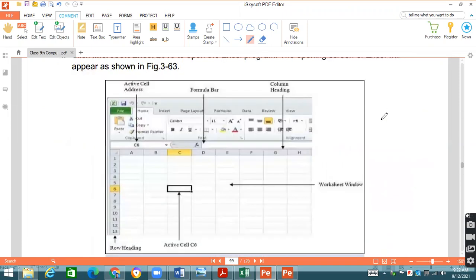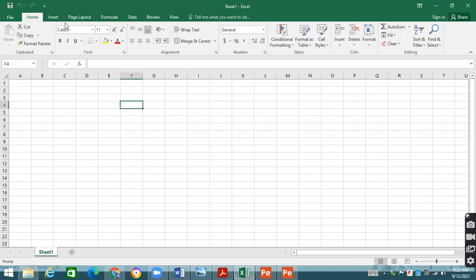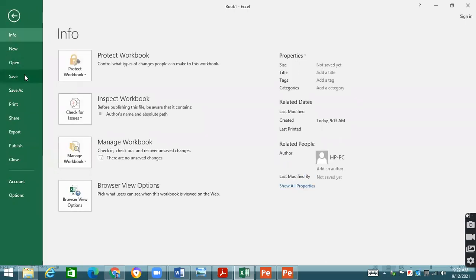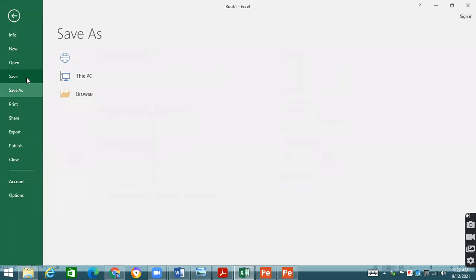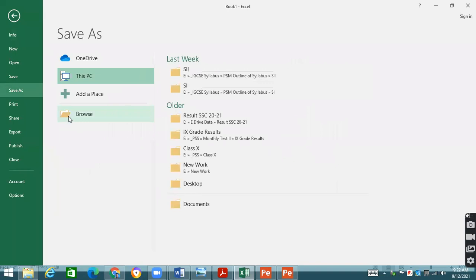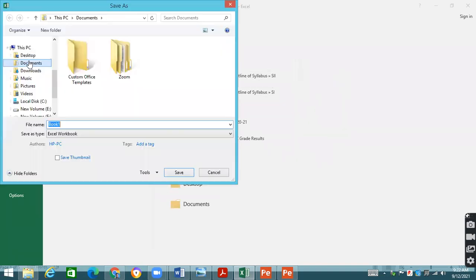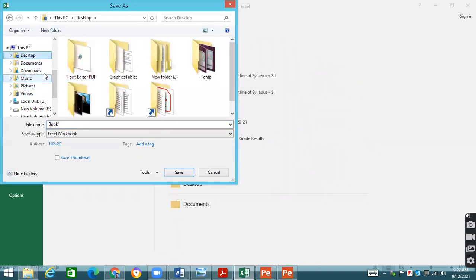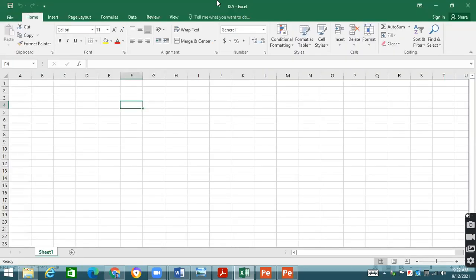First of all, different components, just like we discussed in Microsoft Word. The first is basically the title bar. Over here, it is written Book1. When we go to File and click on Save or Save As, I click Save, and my file is going to be saved on the desktop. I browse the folder and write, let's suppose, 9C, 9A. This is the class I have saved over here. Now you can see that 9A is written at the title bar.